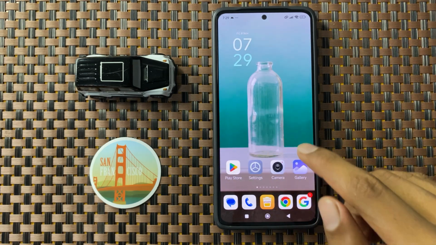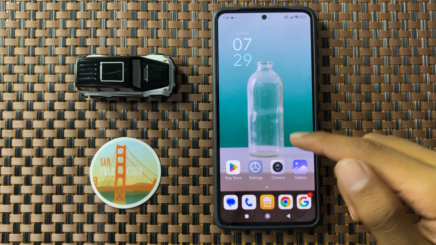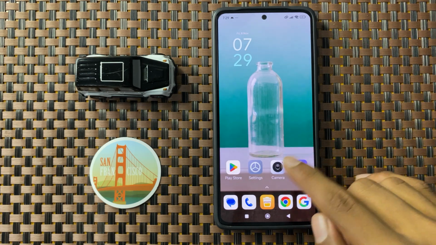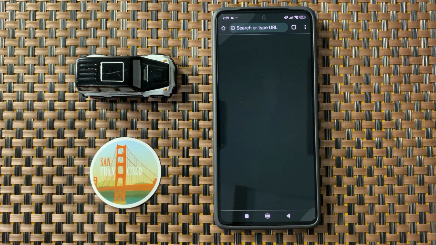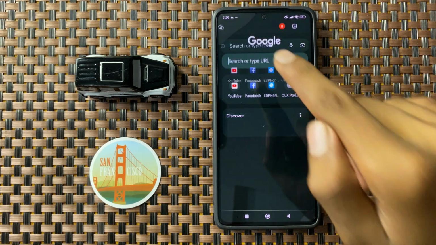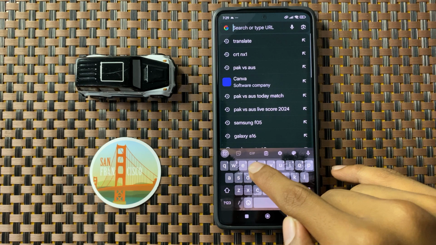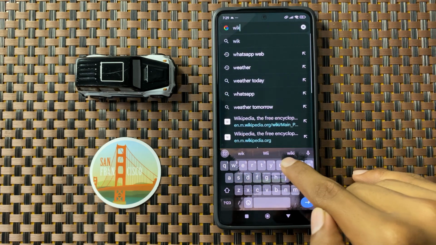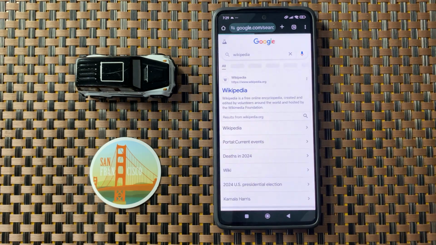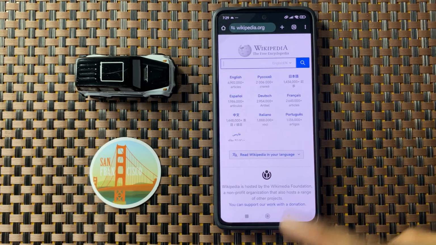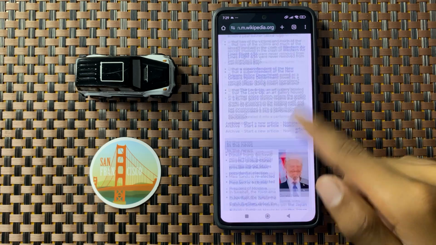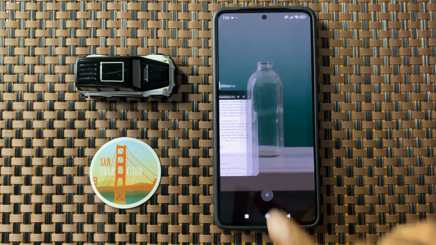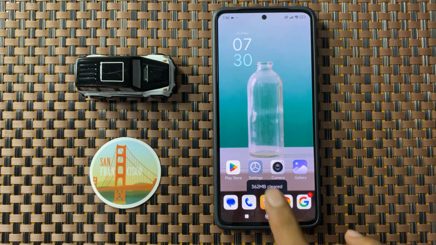First of all, check whether your internet connection works properly or not. For checking your internet connection, open any browser. Like that. And here you can see my internet connection works properly. After checking your internet connection, then open settings.